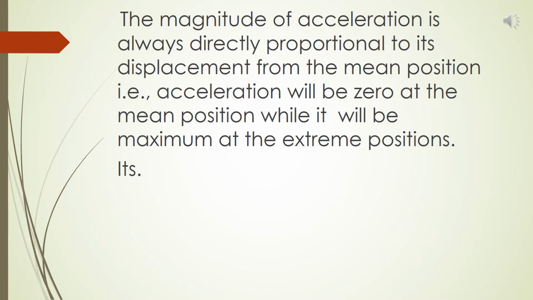Students, why will the acceleration be zero at the mean position? Because you know that acceleration is directly proportional to the displacement from the mean position. When the body is at the mean position, there is no displacement, and when there is no displacement, it means no acceleration. While at the extreme position, the body has maximum displacement. That's why it will have maximum acceleration.